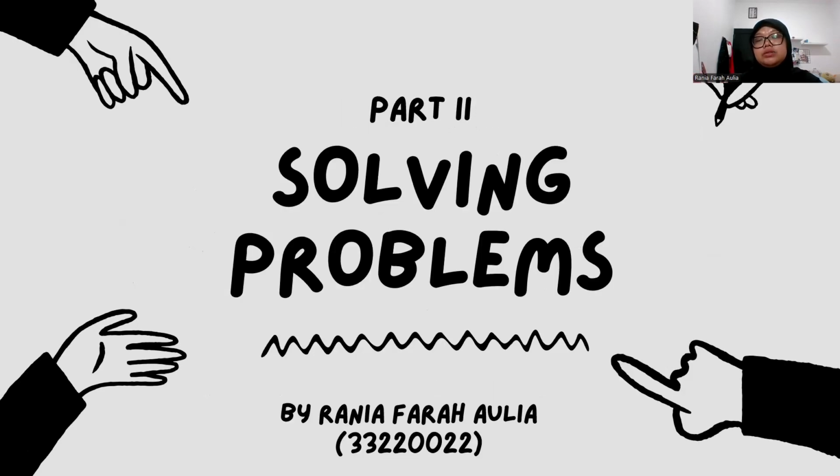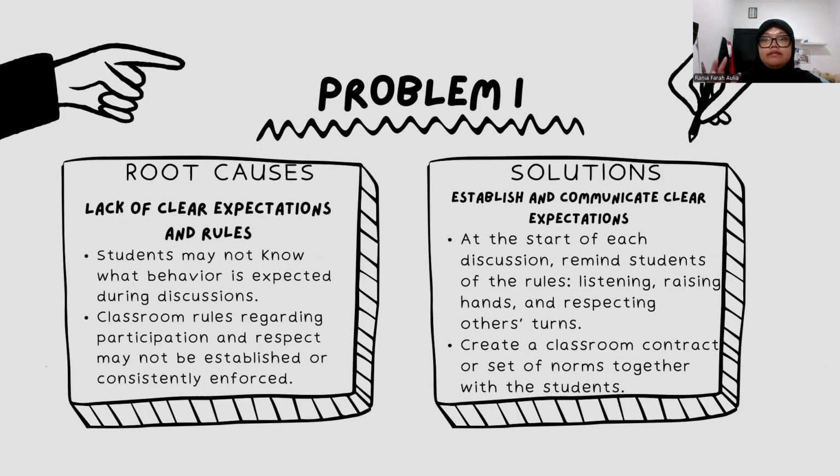Now we're moving on to part 2 of this video, solving problems. The first problem, there are root causes and solutions. For me, the root cause is lack of clear expectations and rules. The students may not know what behavior is expected during discussions. Classroom rules regarding participation and respect may not be established or consistently enforced.